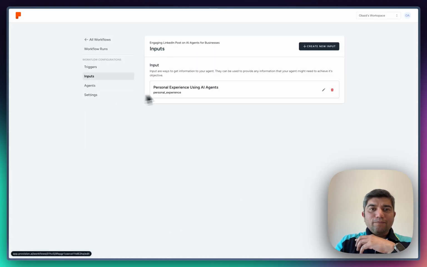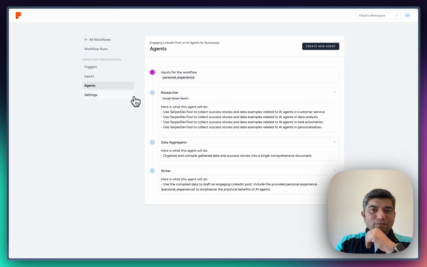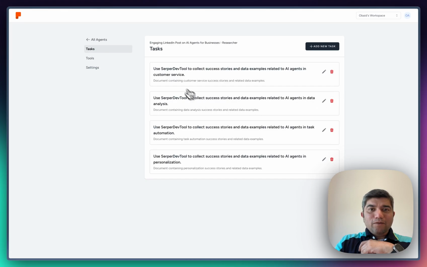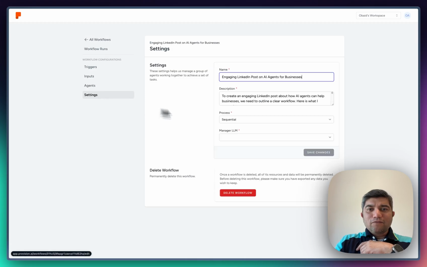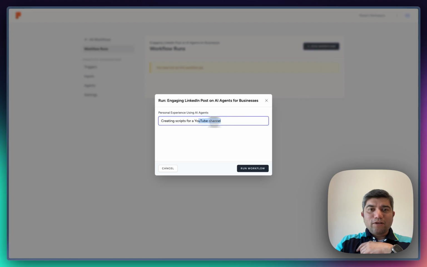Just before I run it, there's an input, personal experience. You can rename it as you want. I can name it anything, but I'm going to save some time here. These are the agents that have been created. You can look at each agent in terms of what tasks they have. You can change these tasks as you go. And there's a bunch of other things you can do, like what way you want to run them. We'll add triggers to it as well, but for now, we're just going to run a simple one. That will be for workflow automation.